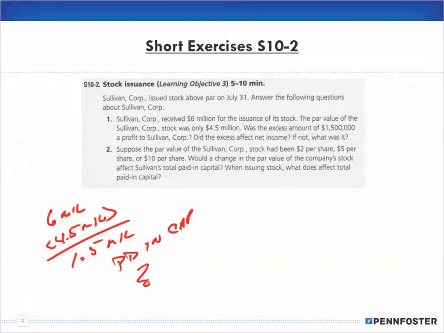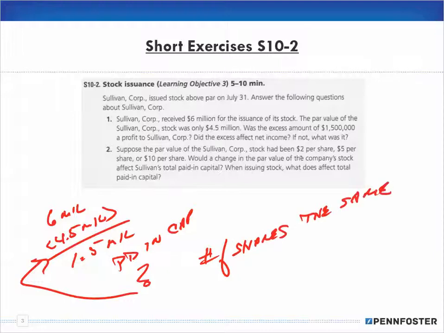But the question is, what makes up that 4.5 mil for par? If we keep the number of shares the same, then applying $2, $5, or $10 per share as par is obviously going to change the dollar amount that we have for par.